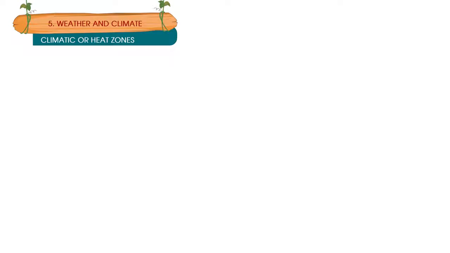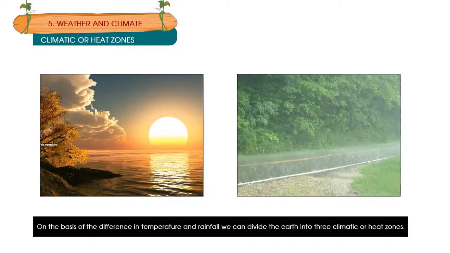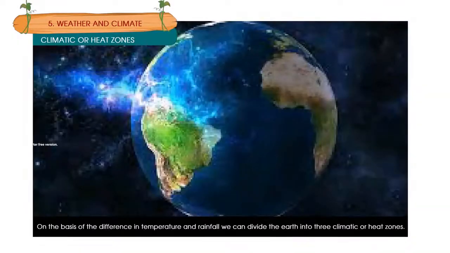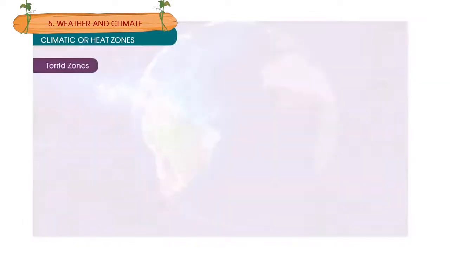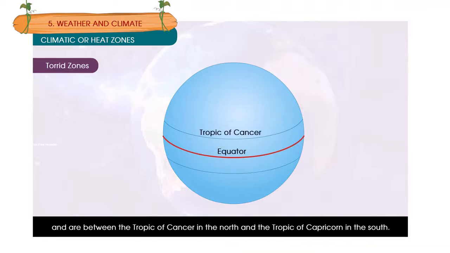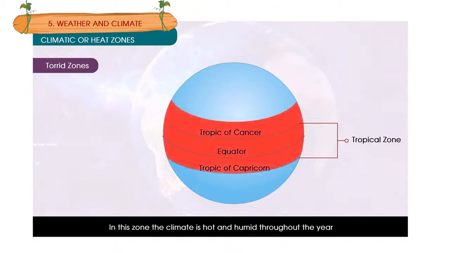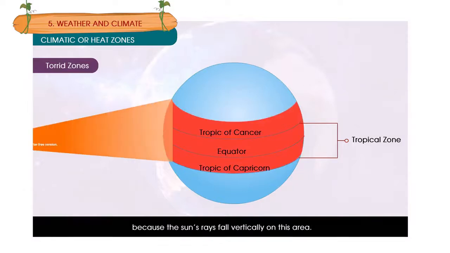Climatic or heat zones. On the basis of difference in temperature and rainfall, we can divide the earth into three climatic or heat zones. Torrid zone. The torrid zone lies on both sides of the equator, between the Tropic of Cancer in the north and the Tropic of Capricorn in the south. This zone is also called the tropical zone. In this zone, the climate is hot and humid throughout the year because the sun's rays fall vertically on this area.